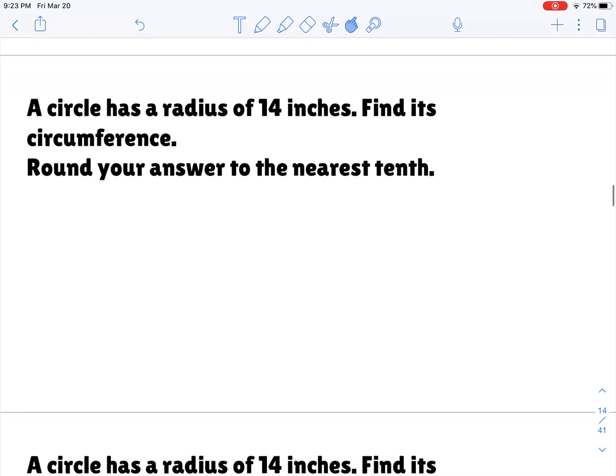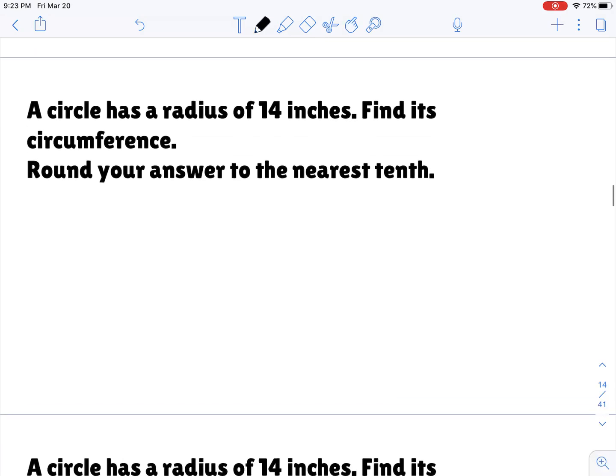Okay, next page. A circle has a radius of 14 inches. Find its circumference, round to the nearest tenth. So we're going to do the same exact thing that we were doing before, except this time we might use the radius one. The circumference equals 2 pi r. So we have 2 times pi times the radius, which is 14.